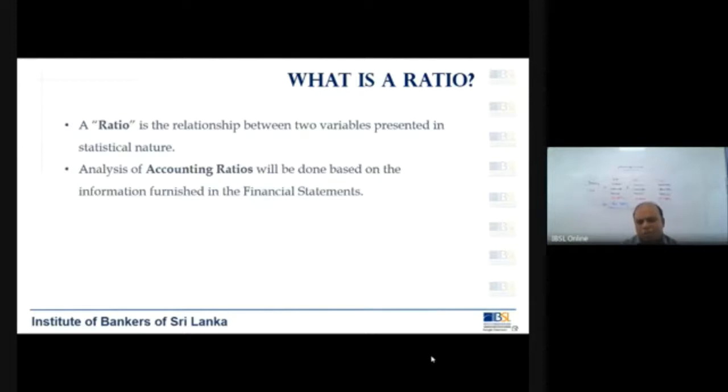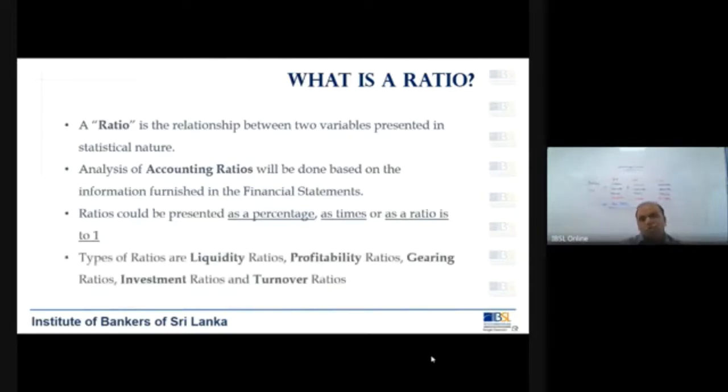But what we are talking about here is that a ratio is a relationship between two variables. Ratios could be presented as a percentage, we know what a percentage is. Or sometimes we say this is this many times of that, how many times? Or we call it a ratio, A is to 1. These are the types of presentations of ratios.